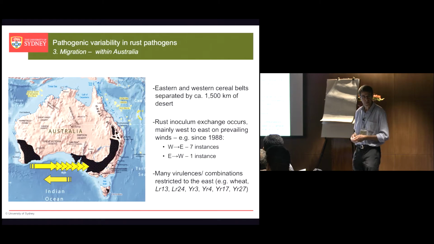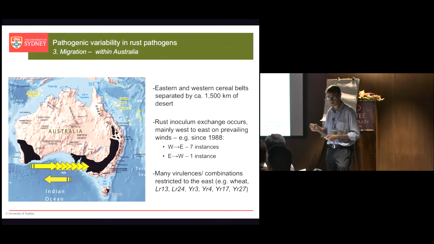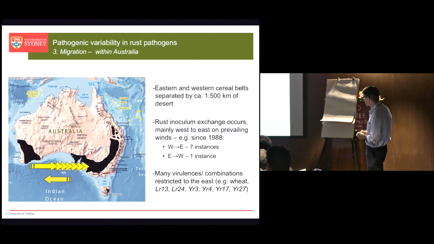All right, and I can give you a very good example of what that means with respect to this gene here, YR17. There's one variety in Australia at the moment called Mace, a wheat variety. Very popular, it became very popular in Eastern Australia, but we had a mutation to virulence for YR17.